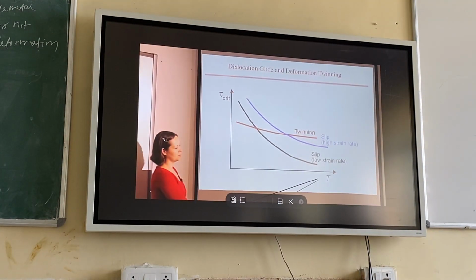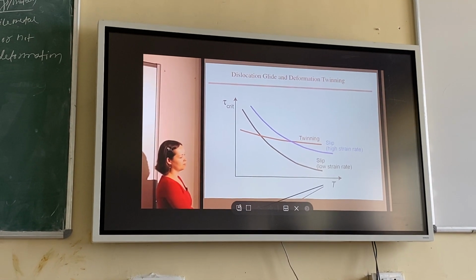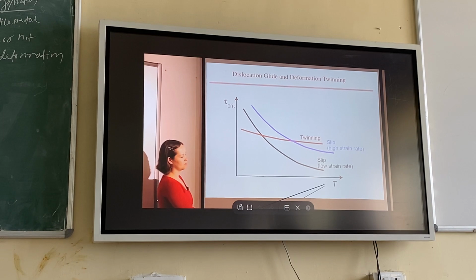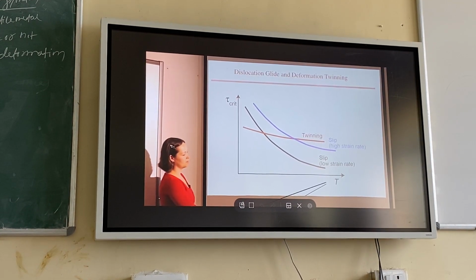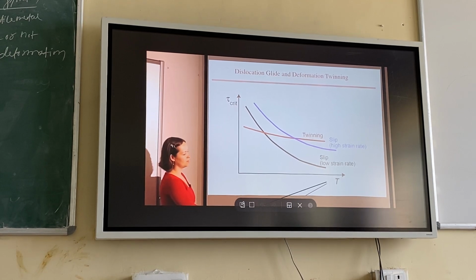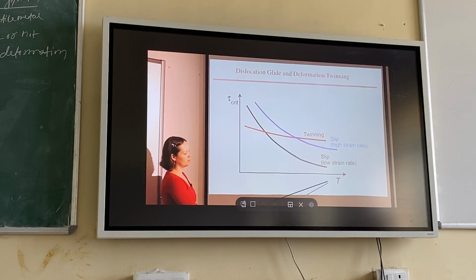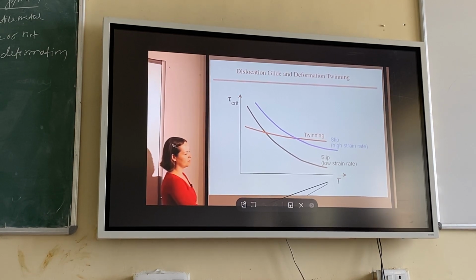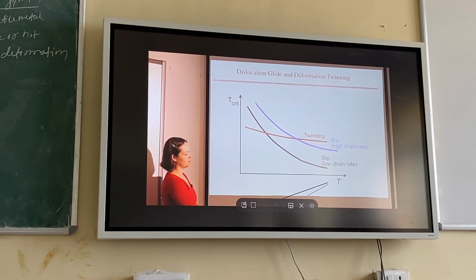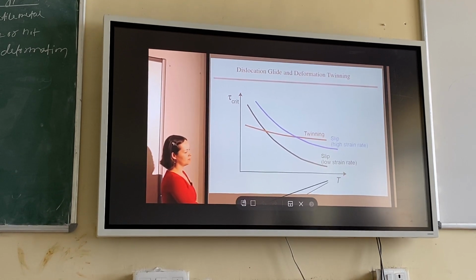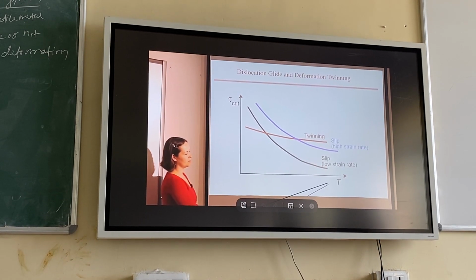This is tau critical. Tau is the shear stress. It is the shear stress required for deformation versus temperature. Just see the graph. Which one is easy and which one is difficult? Tau critical means how much shear stress is required to do deformation with respect to temperature. I told you, if temperature is more and more, you require less stress. If you do deformation at room temperature, you require more stress. So tau critical will be more at room temperature, but less at high temperature.